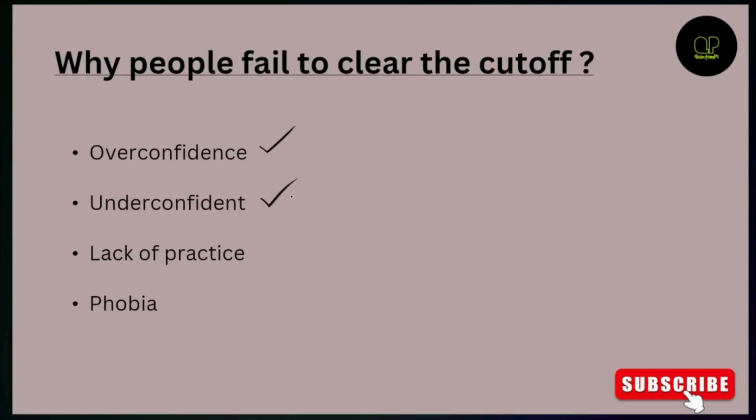And some are underconfident. Some people do prepare and give their best, but they're underconfident because there might be several other factors, like they might not have opted for mathematics after the 10th class. Their friends or acquaintances might have scored 100, 110, 120 in GS1 and were not able to clear Paper 2. So you might relate to them. You might think, this guy who's very brilliant and scored a very good score in Paper 1 was not able to do it in Paper 2, then I think I also cannot do it. Maybe my hard work will go in vain. So you keep these kinds of apprehensions and keep worrying, and you'll be underconfident. You should not be underconfident as well.